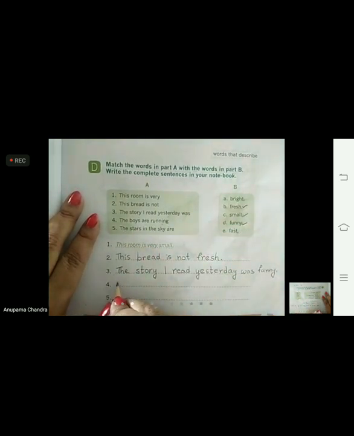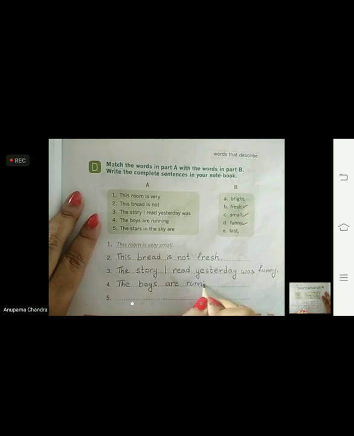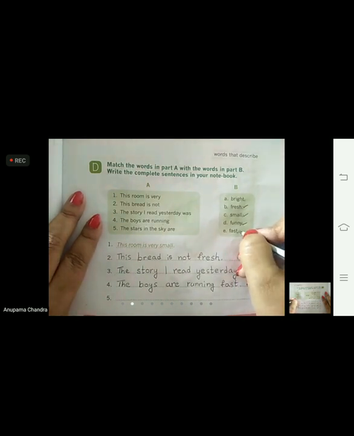Let's write it down: the boys are running fast. And as we have used the word fast, we are going to tick this one.